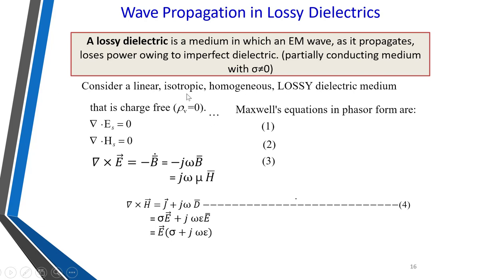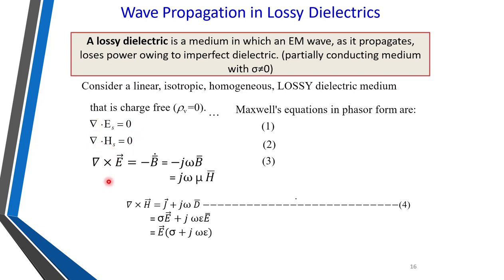So consider such a linear isotropic homogeneous lossy medium, and consider Maxwell's equations. Now we are going to derive the wave equation for lossy dielectric. We know already that by Gauss law, del dot E bar is equal to 0 and del dot H bar is also equal to 0. These are the two equations derived from Gauss law.